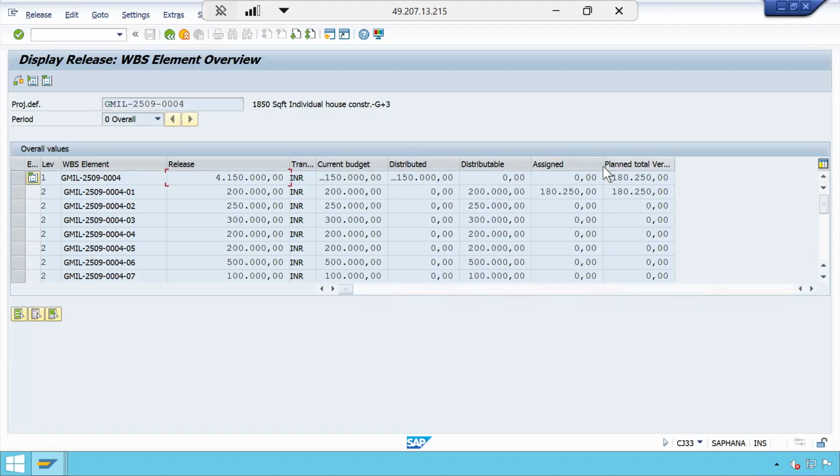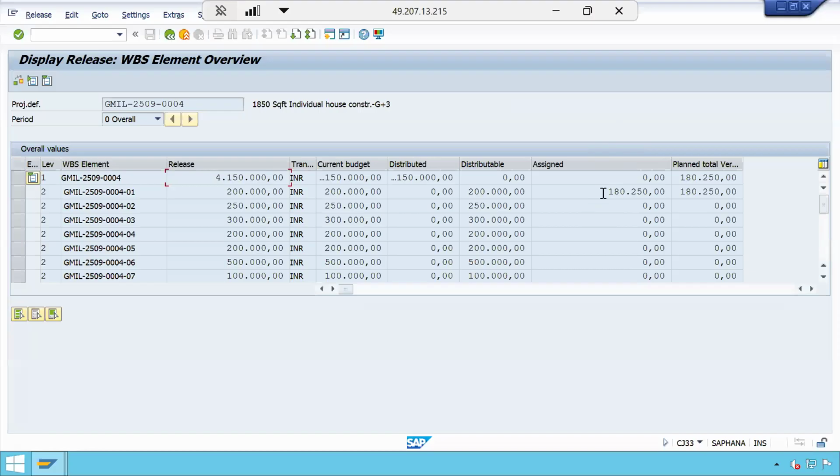Now if you see here, only for the first WBS element we have planned some manpower planning. What is the value? 1,80,250. System is telling your assigned funds is less than the budget value 2 lakhs by a value of 19,750. This is the message. How is it calculating?